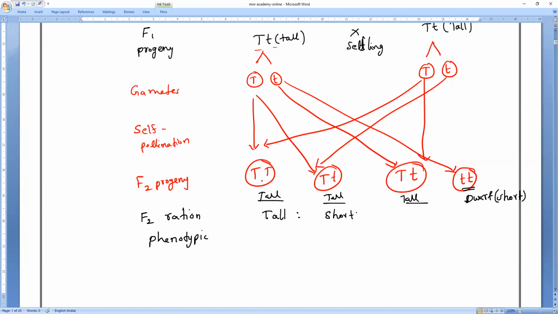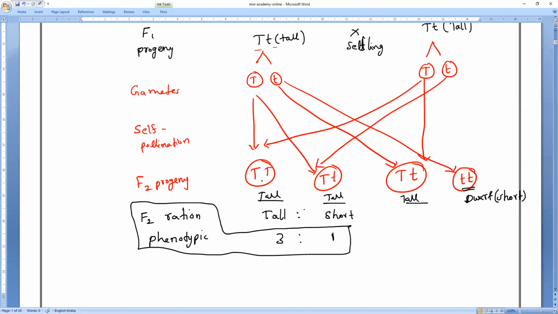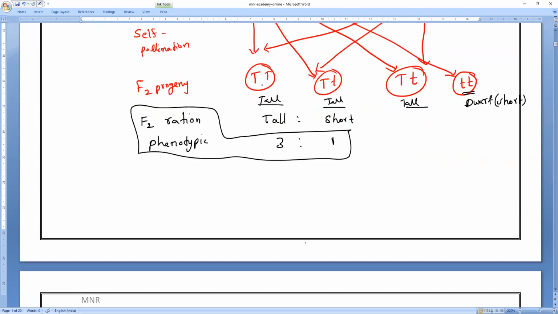So 3 tall plants are there and 1 short plant is there. That is the F2 generation phenotypic ratio. What is that, everybody? Yes, 3:1. So this is the phenotypic monohybrid ratio. Please note it, it is not genotypic. It is phenotypic. So the phenotypic monohybrid ratio, you have to remember it very carefully.